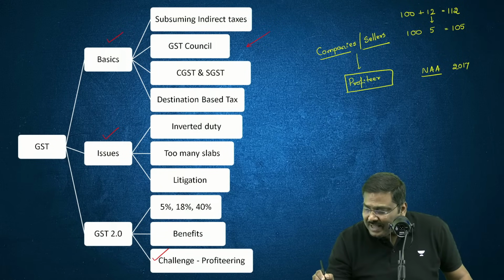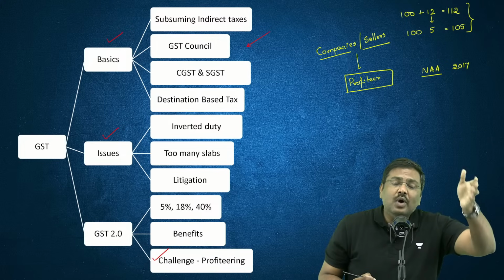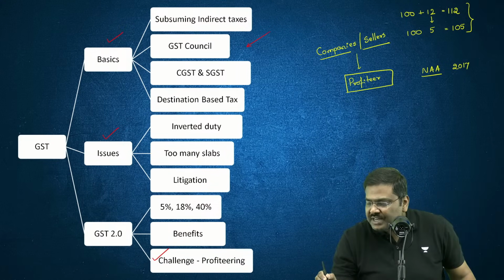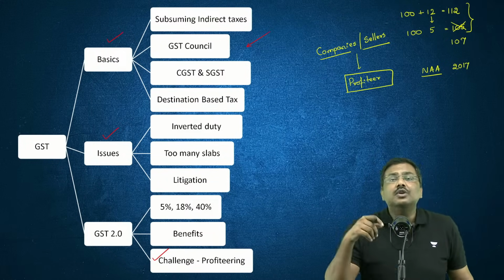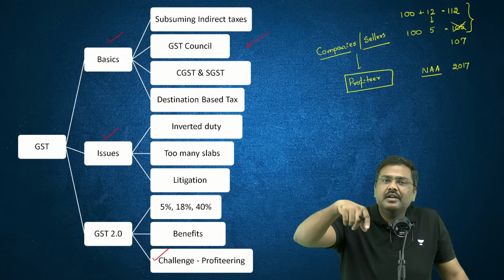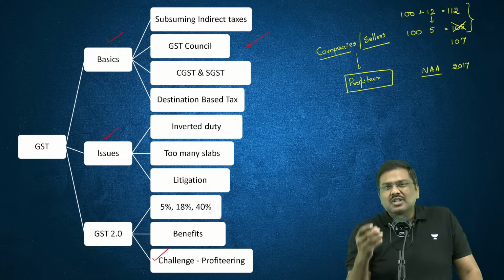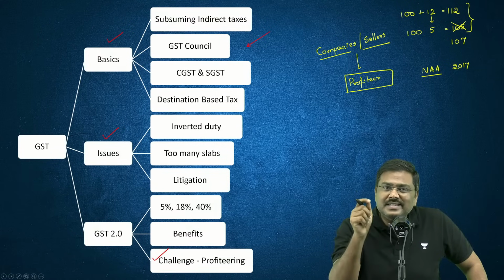This means you as a consumer have been given the complete benefit of the rate reduction. If instead of 105 the product is sold at 108 or 107, then you are not getting the complete benefit of the rate reduction. The seller is profiteering. So the argument is, what if there is a profiteering exercise conducted by the sellers?